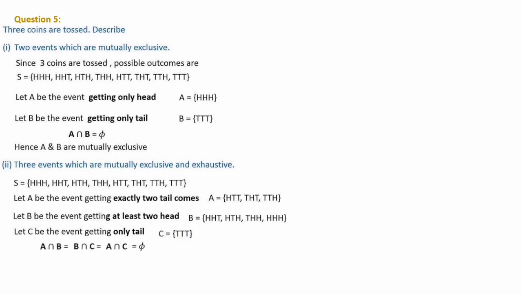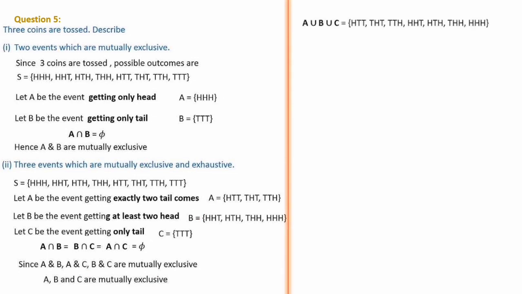When you compare A and B, there is nothing common, because A has exactly 2 tails and B has at least 2 heads. B and C also have nothing common, and A and C also have nothing common. So A intersection B, B intersection C, and A intersection C are null sets. That means A and B, A and C, B and C are mutually exclusive. Then we can come to the conclusion that A, B and C are mutually exclusive. First you take pairwise, then together, then check the exhaustiveness.